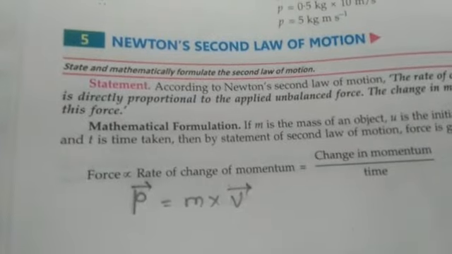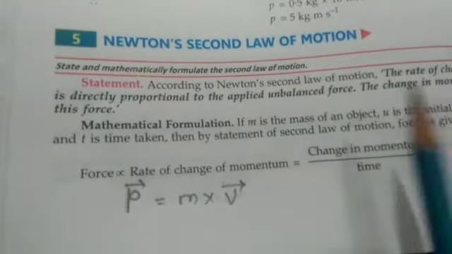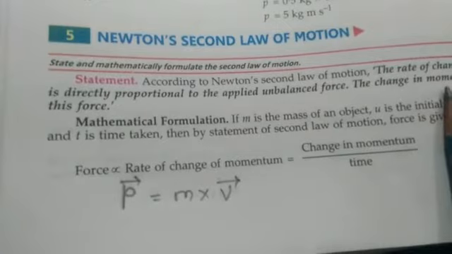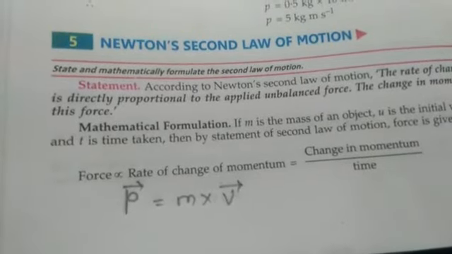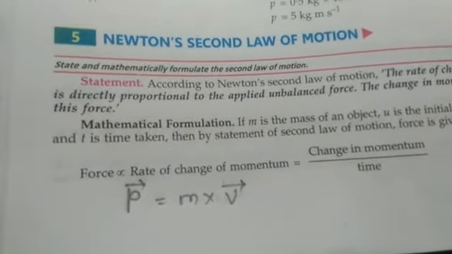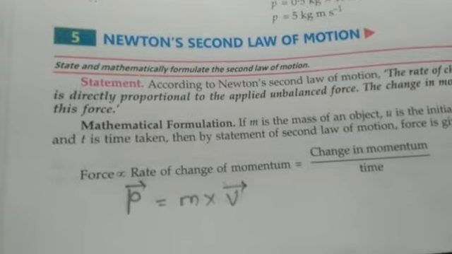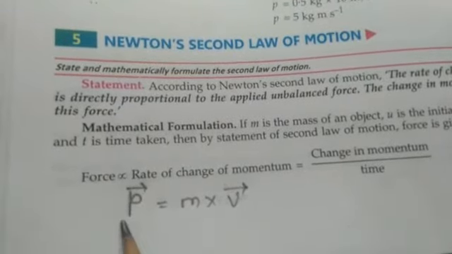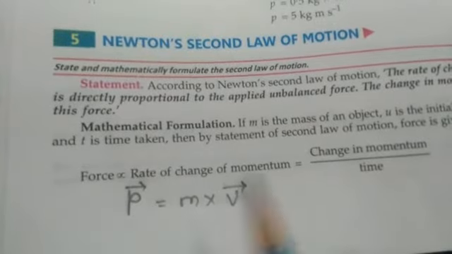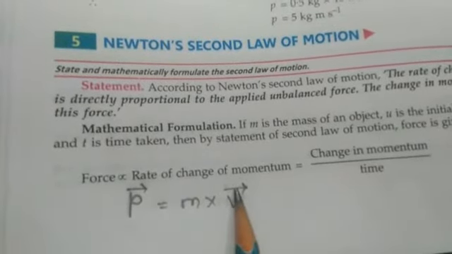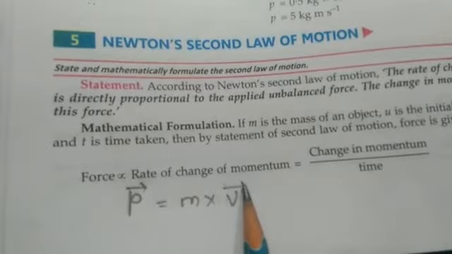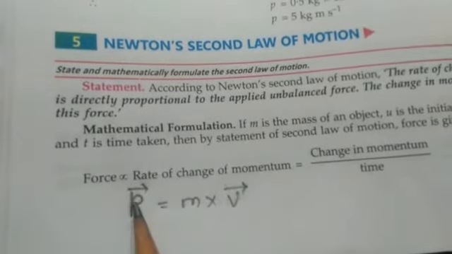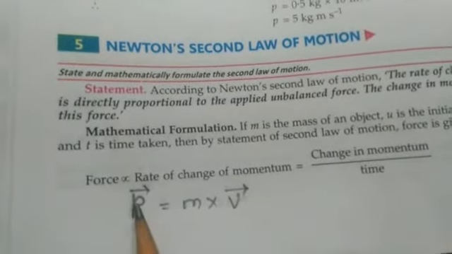And what is the second line of this statement? The change in momentum will be in the direction of this force. That means whatever force we are applying, in that force's direction the change of momentum will be there. Okay. How does it work? See here, velocity is a vector quantity, and that's why momentum is also a vector quantity.